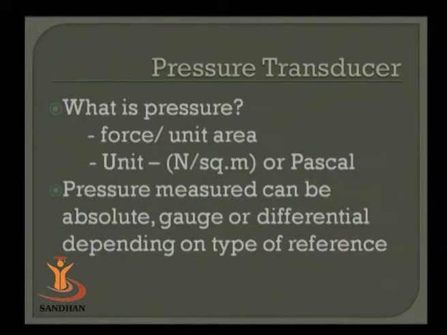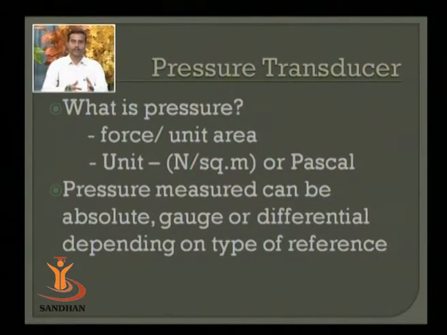So starting first with the pressure transducer. How can one define pressure? According to our physics studies, we know that pressure is force per unit area, defined in units of Newton per meter square, or Pascal. This is our primary information about pressure. How is the pressure generated? If I apply force on a certain object with a certain area of cross section, that is going to generate some pressure. Pressure can be measured in different ways according to our requirement.